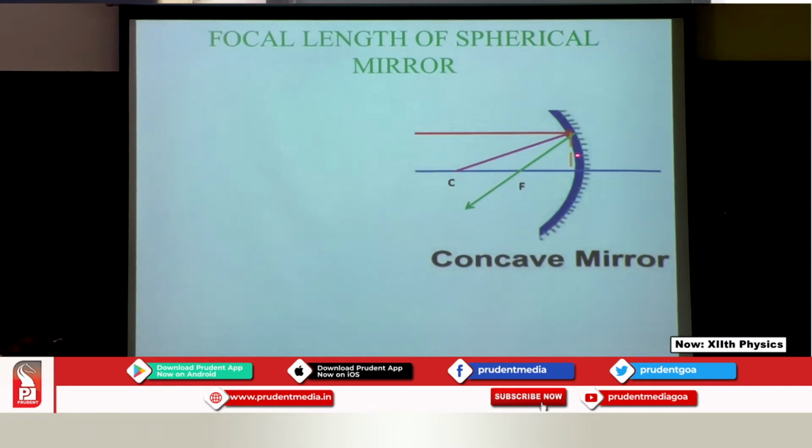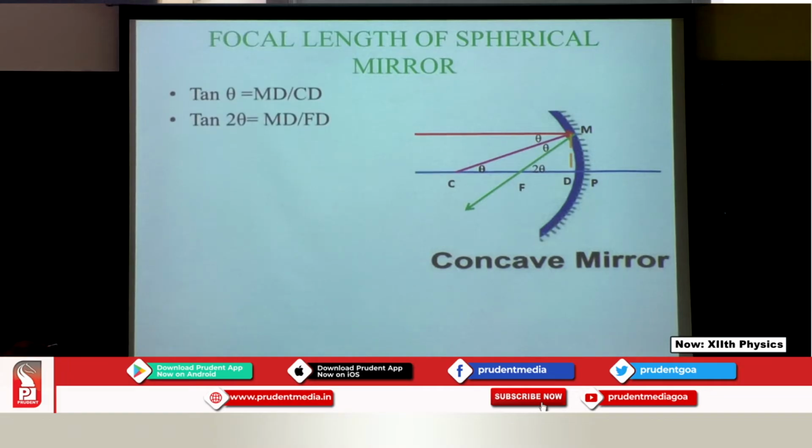This is the construction that has been done. So this is D, and wherever they all meet is M, that is the pole. Now this is your angle of incidence which I have given as theta, and by the laws I know the angle of reflection is also going to be theta. So this is going to be theta, and this is 2 theta. So this is the figure.